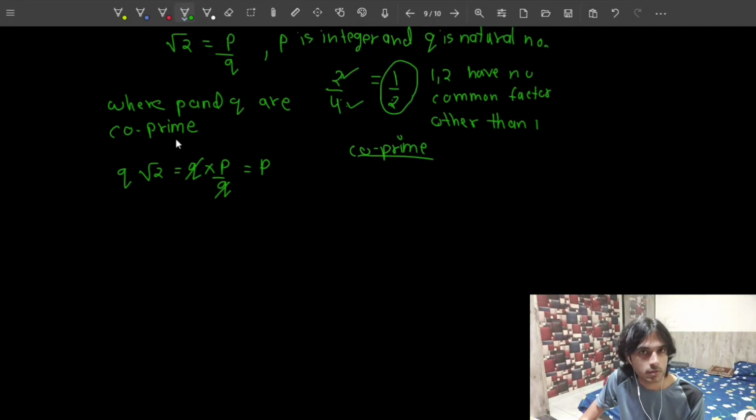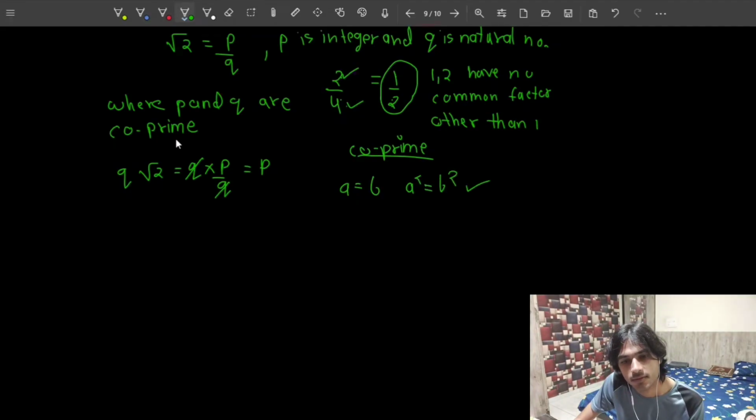Now this is also one of the properties that if the right hand side is equal to the left hand side, then squaring it also holds the equality. That means that if a equals b, then a square equals b square. This is true. So because this is equal to this, their squares are also going to be equal.